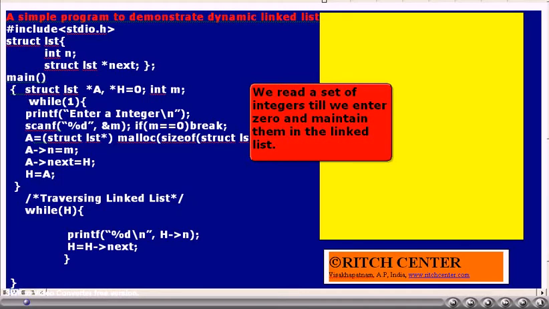For this purpose, we have declared a structured variable LST which contains two data members. One is an integer n, and another one is an LST type pointer variable next.